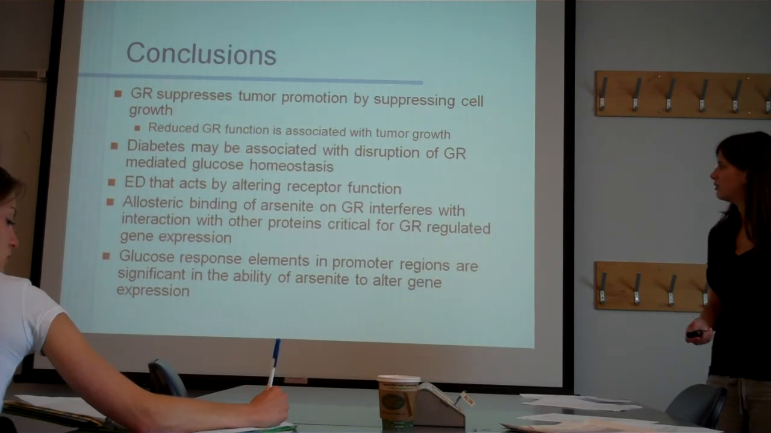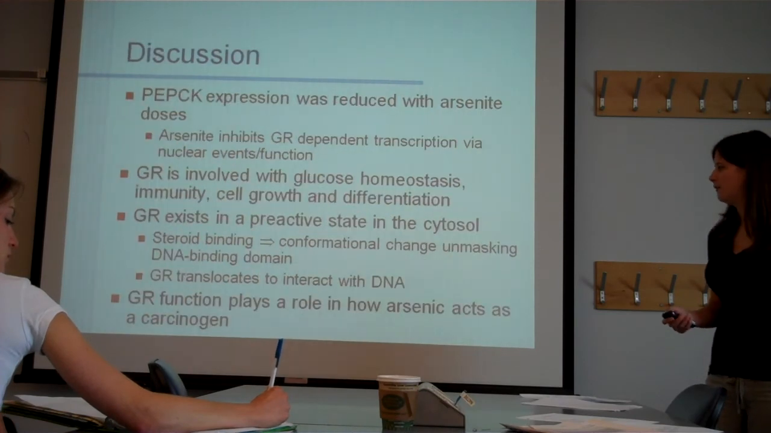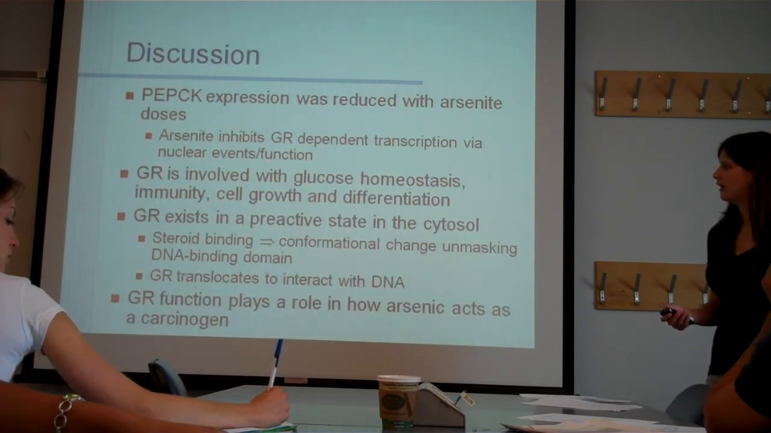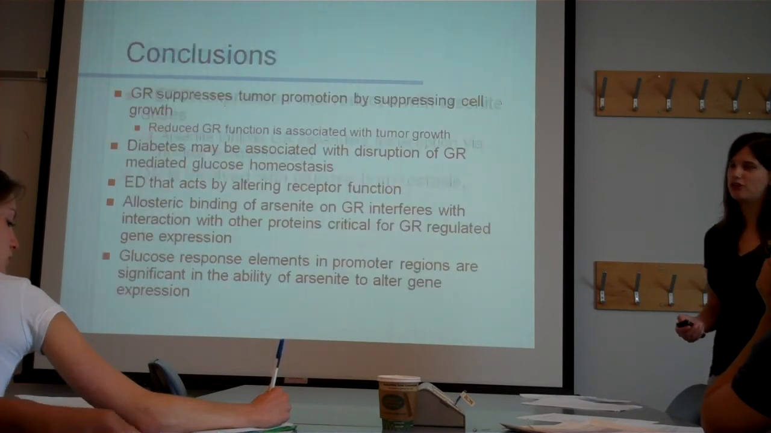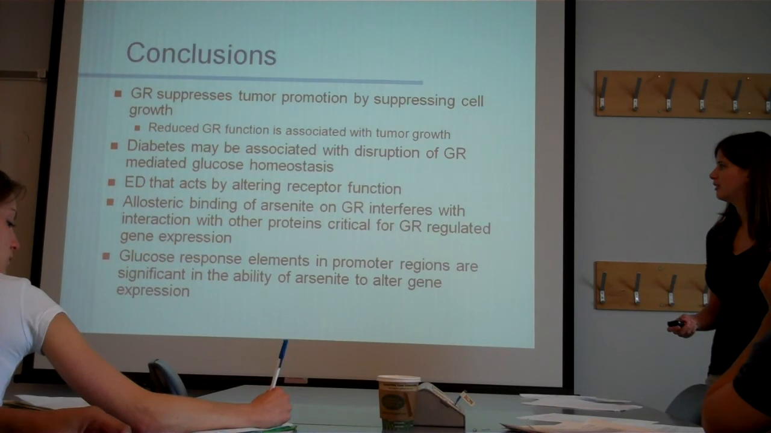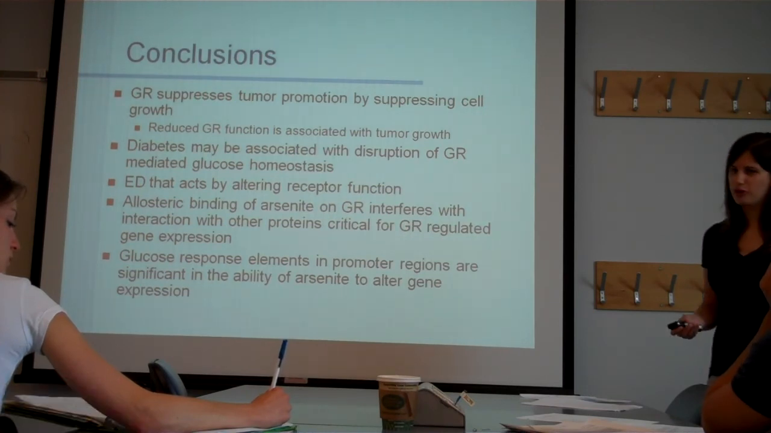Diabetes may be associated with disruption of GR-mediated glucose homeostasis. So like I said before, if it's involved in glucose homeostasis and then you're inhibiting its function, then you might have diabetes. It's an endocrine disruptor that acts by altering receptor function. So like I said before, once it gets to the nucleus, its function is changing, not its abundance.